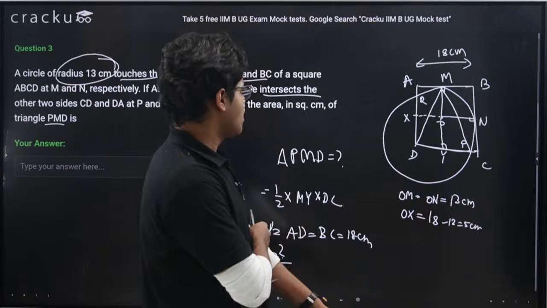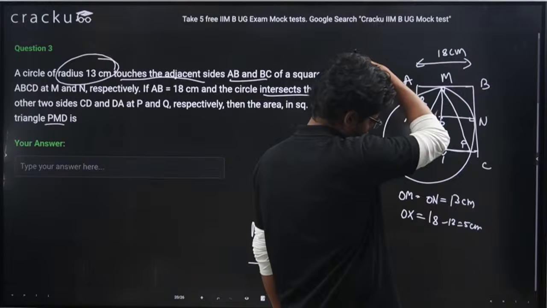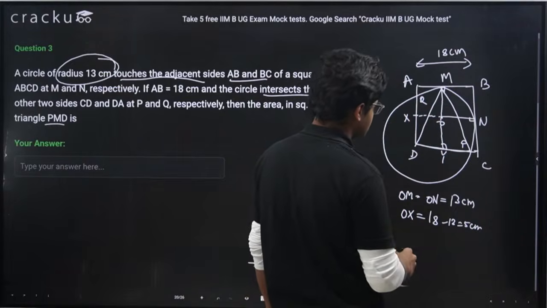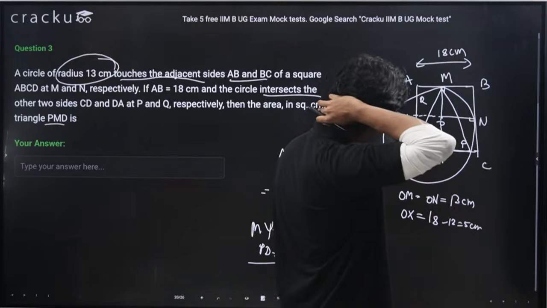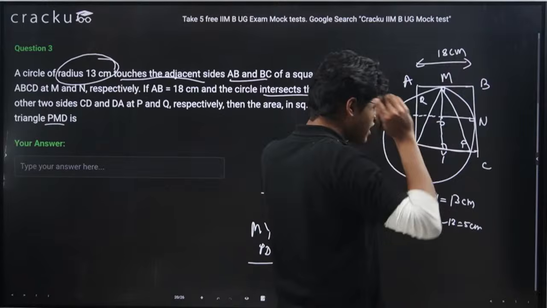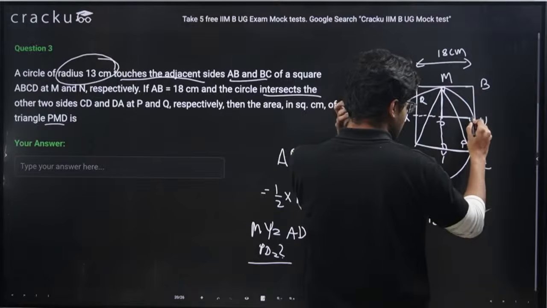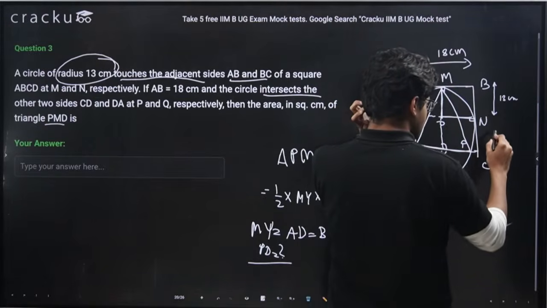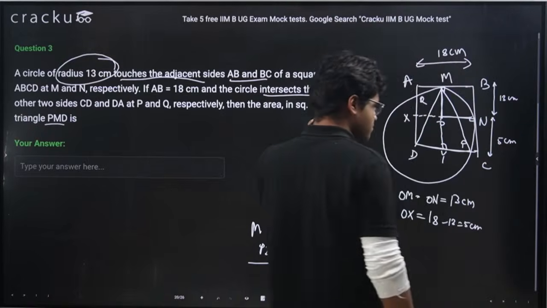Okay. Now guys, as we know, this length we have inferred as OX is 5. Wait one second, OX is 5. Yeah. Now guys, see, this is 13. This is 13. So I can tell this is 13. Which means this whole length is 18 centimeter. Right guys?